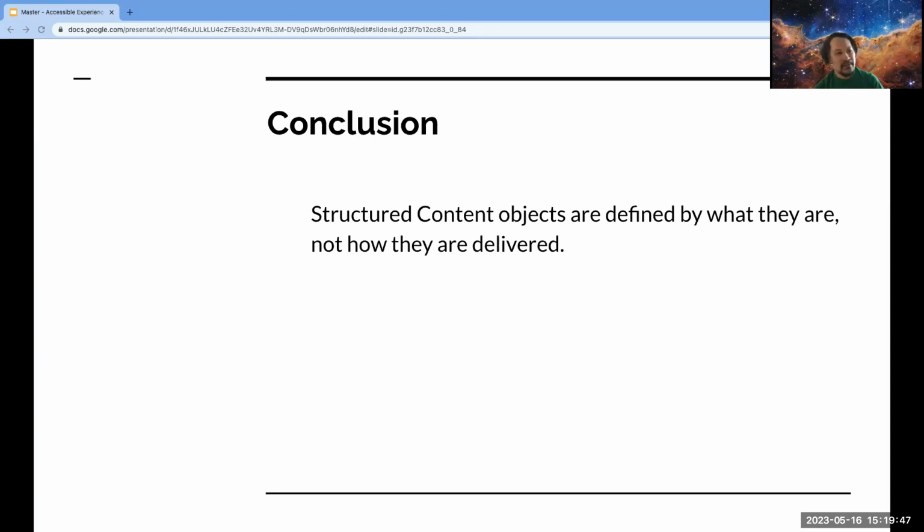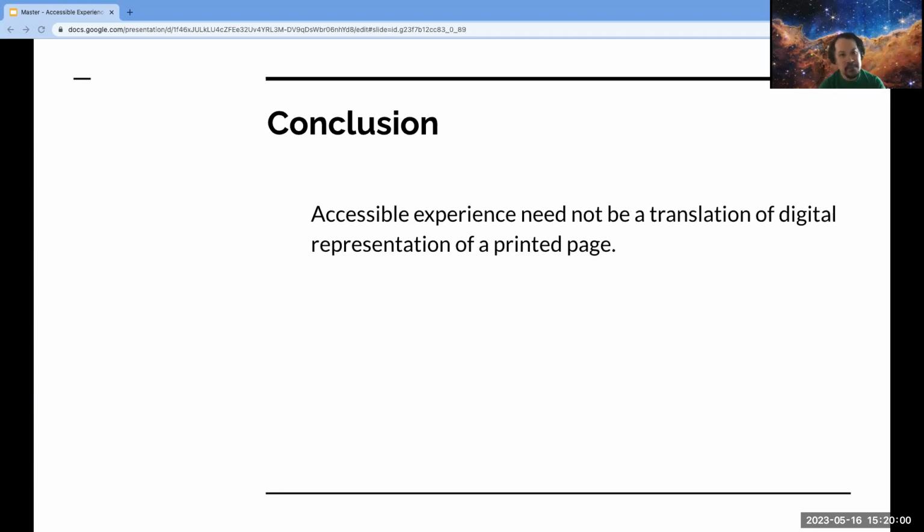So in conclusion, the structured content objects are defined by what they are, not how they are delivered. The definition of structured content objects is quite literally a Sesame Street exercise. Accessible experience need not be a translation of digital representation of a printed page. Starting with the concept of the web page, as we've already discussed, but applying rules to allow for the translation of a visual experience to other ways of delivery seems like the literal bare minimum